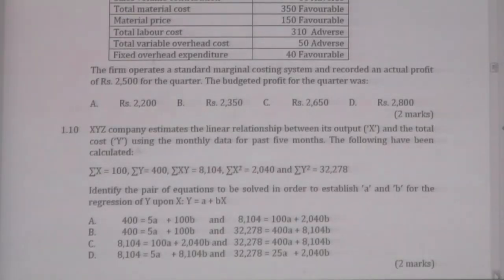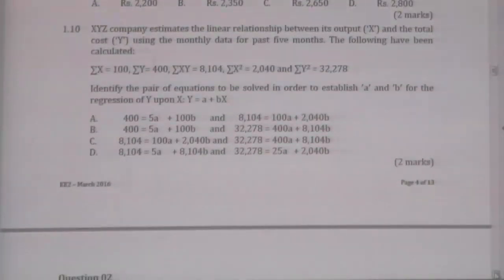question for mathematics. This is relating to chapter 11, linear regression. Okay, let us see the question. XYZ company estimates the linear relationship between X, the output, and the total cost Y. Therefore, the formula will be Y equals A plus BX. Y shows the total cost, X shows the output.